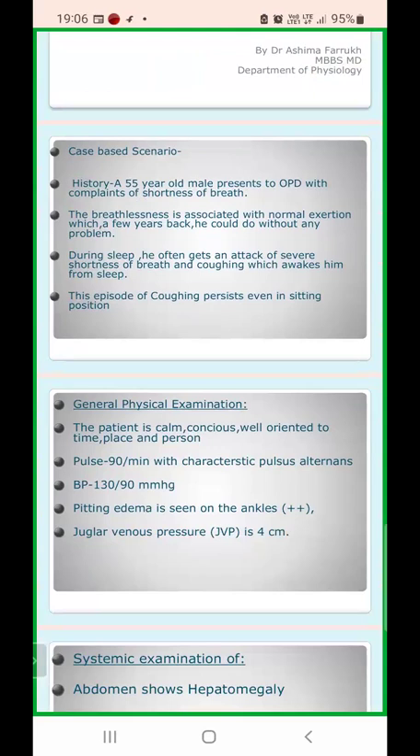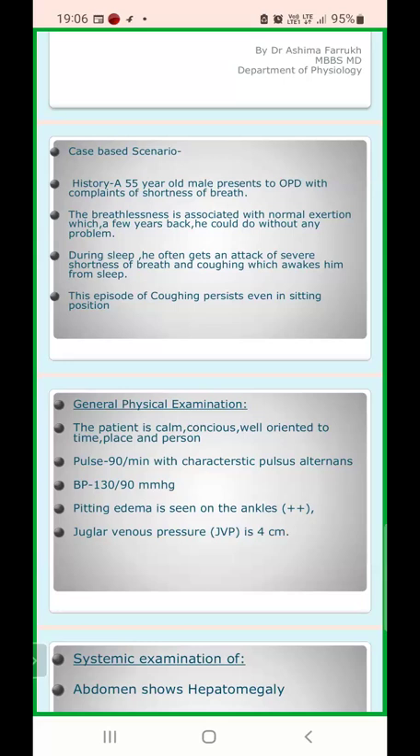Now, this breathlessness is associated with normal exertion. Okay, it's a normal exertion like walking, or standing from a sitting posture and then walking for 2 minutes, which a few years back he could do without any problem. The patient would not have any problem in going to the garden and walking for a while.